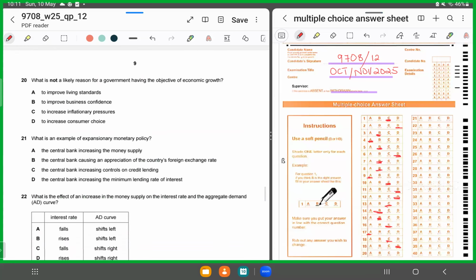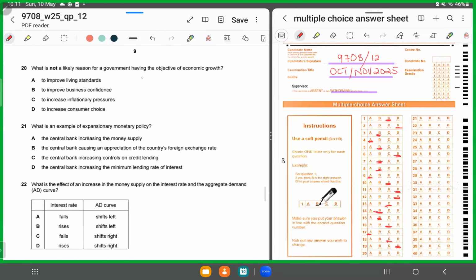MCQ number 20, moving forward. What is not a likely reason for government having the objective of economic growth? So now, why do you think government would not pursue economic growth? To improve living standards? Yes, that would be an option. To improve business confidence? Yes, that could be the option. To increase consumer choice? That could be the option. To increase inflation pressure? Obviously, we never pursue economic growth to increase inflation or to reduce price stability. That we do not want, right? So for MCQ number 20, C is the correct answer.